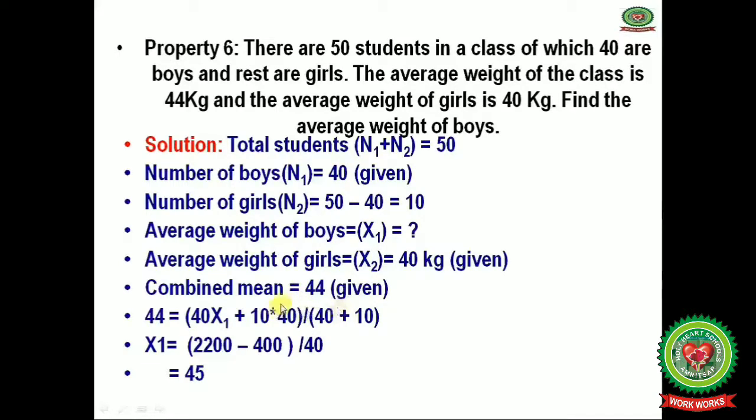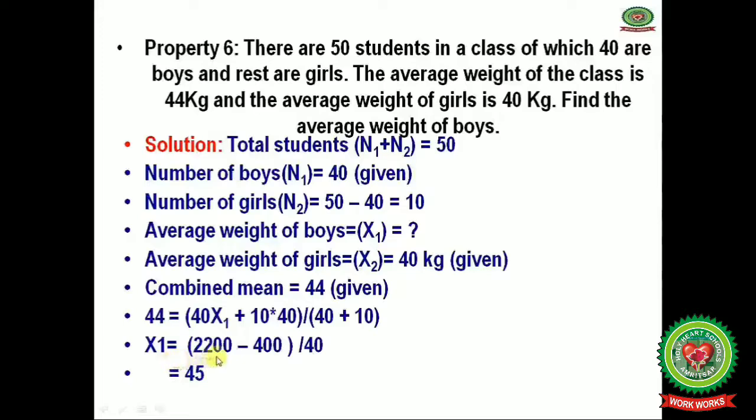Done. Now apply the formula: x equals n1 into x1 plus n2 into x2, divided by n1 plus n2. Now the x value, 44, equals n1, that is 40, multiplied by x1, plus n2, that is 10, multiplied by 40, divided by 40 plus 10.